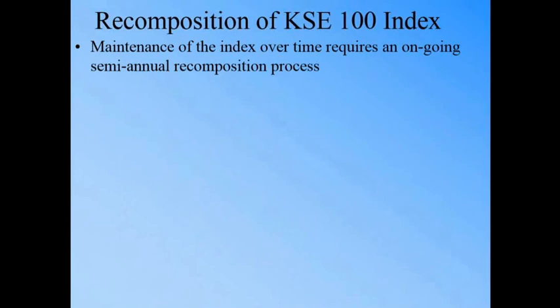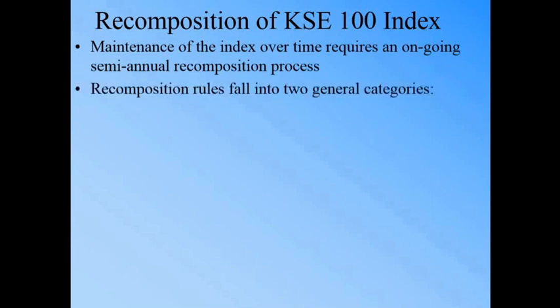The next thing is the recomposition of the index. The maintenance of the index over time requires an ongoing semi-annual review. So after every 6 months there is a reconsideration. It does not mean that those companies which were selected in 1991 for the first time to be included in the KSE 100 index still remain in the index. Companies can be replaced. New companies can beat another company based on free float market capitalization in the sector, or some new company can enter into the top 65. So the semi-annual recomposition process actually takes place.